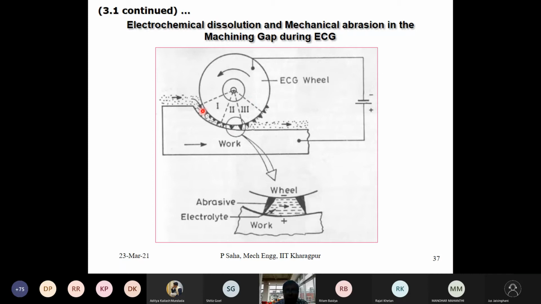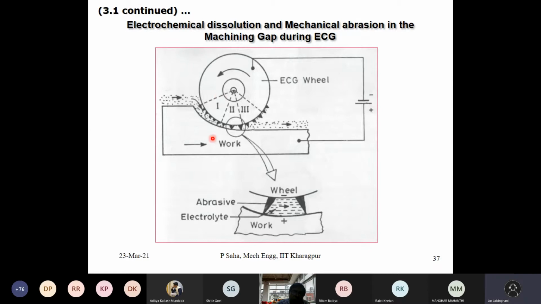If the dissolution rate and the rate of movement of the job are balanced, what will happen? The gap and the movement will reach some kind of equilibrium, a steady state position. The smaller the gap, the higher the material removal rate, and if the gap increases, the material removal rate decreases. This we have studied in the ECM process, and the same is applicable here.